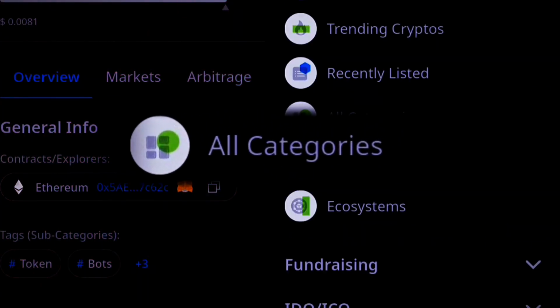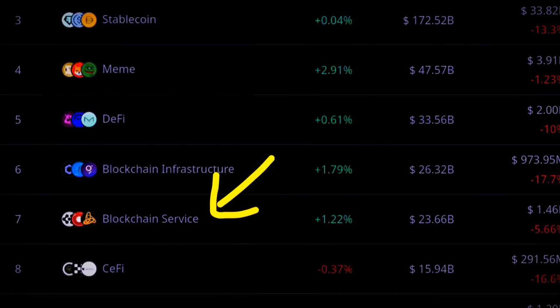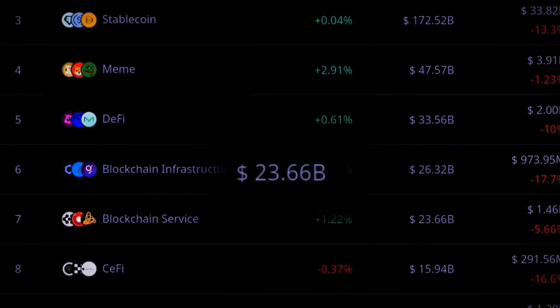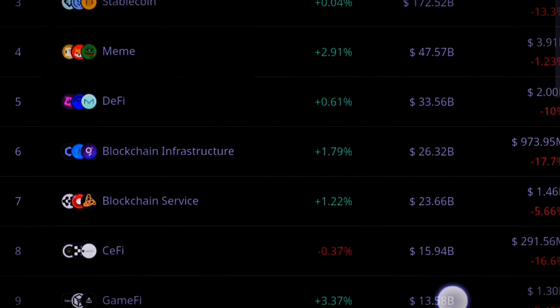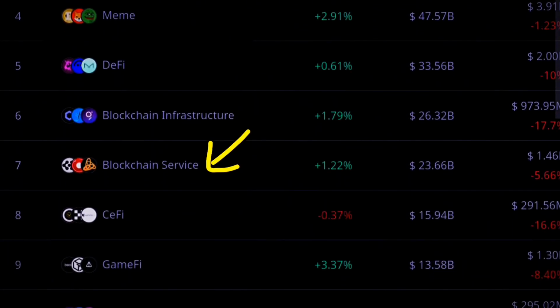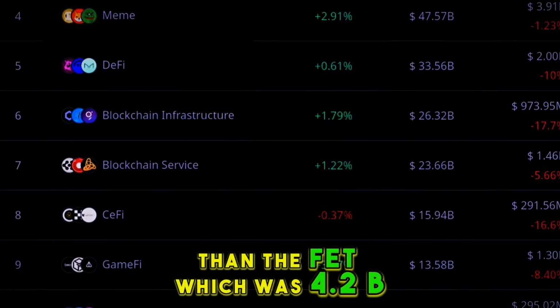We come here under categories. So under blockchain services, the market cap is 23 billion. And then we want to compare the market cap from blockchain services with the market cap under, let's take meme coins. We take a meme coin that has a bigger market cap than the FET, which was 4.2 billion.